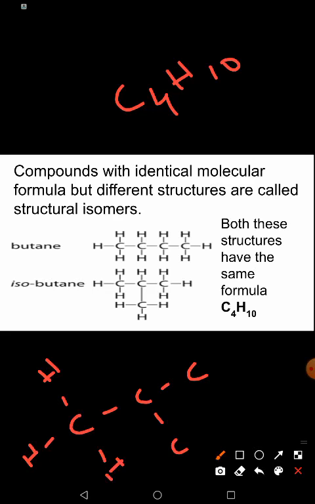Here 3 hands of carbon have already gone, so one hand of carbon will be connected to hydrogen. This carbon atom again has 3 hydrogen atoms, and this carbon atom will again have 3 hydrogen atoms linked to it. So this is the other way of representing the structure of butane, which has the same formula C4H10.